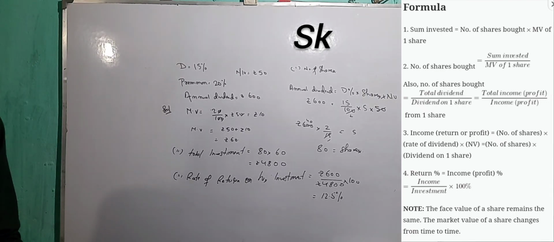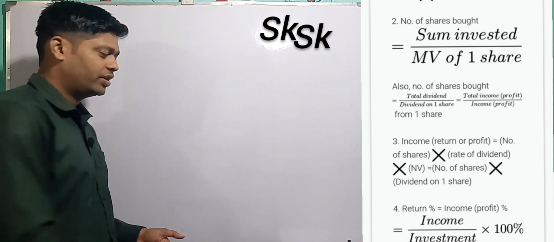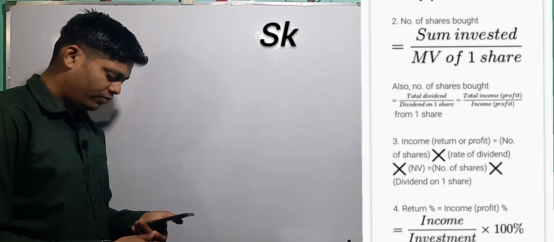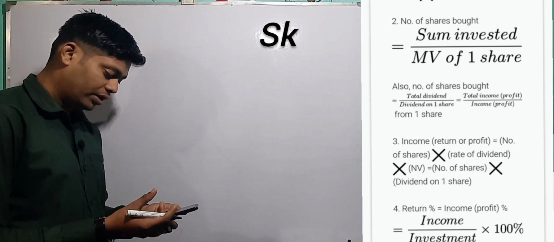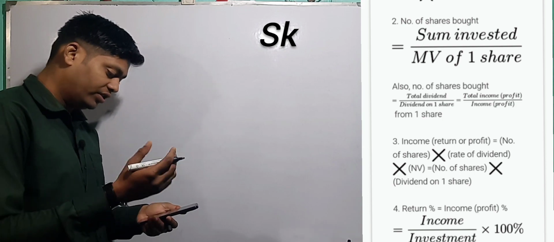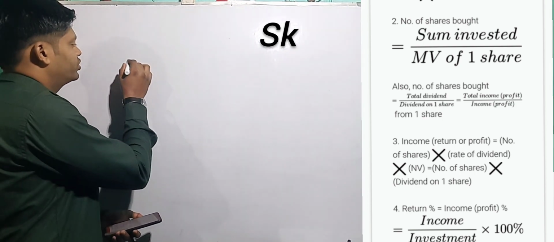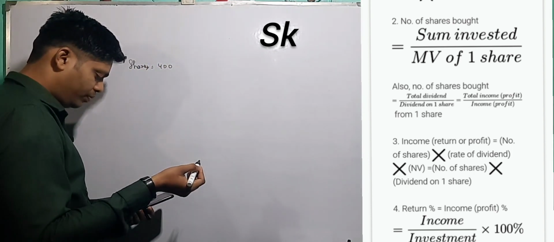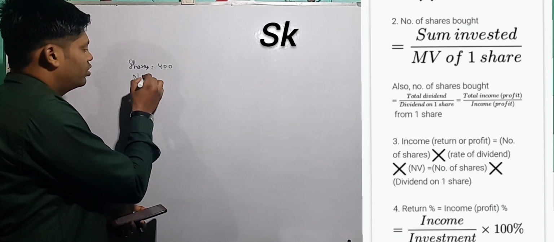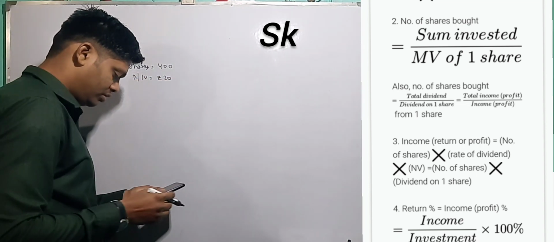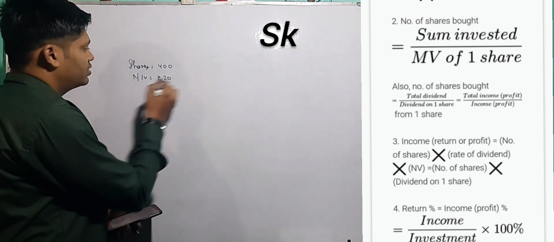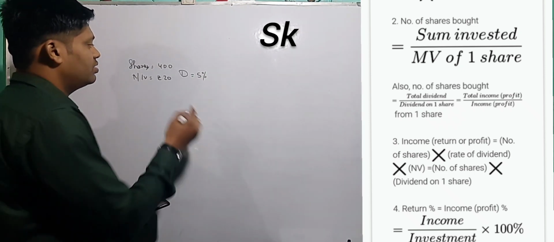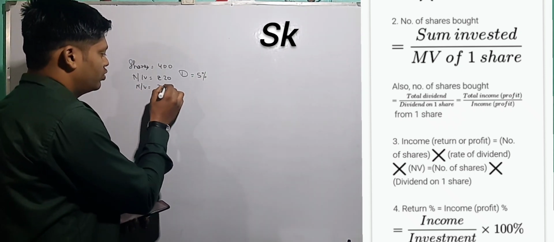Let's go for the next question. I will read the question. Mr. A sold 400, in the bracket they have written rupees 20 shares, means number of shares are 400. So shares is equal to 400. Rupees 20 is the nominal value. Paying 5% means dividend is 5%. At rupees 18, this is the market value. So market value is equal to rupees 18.